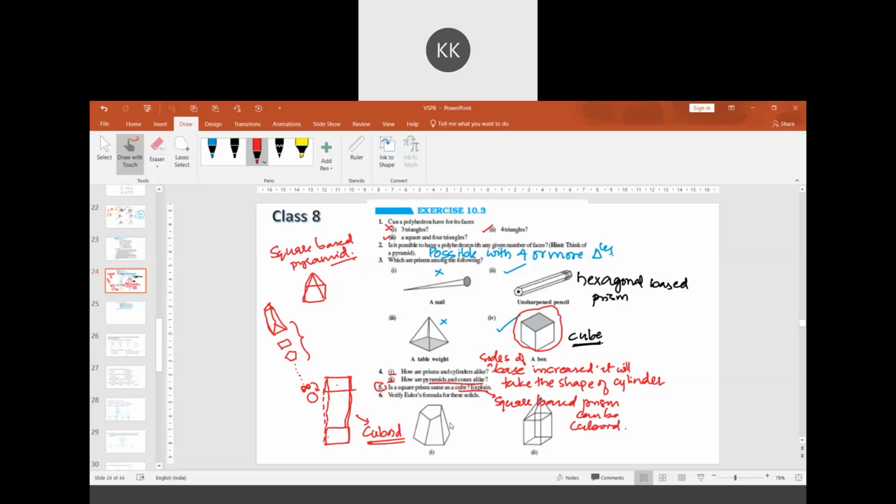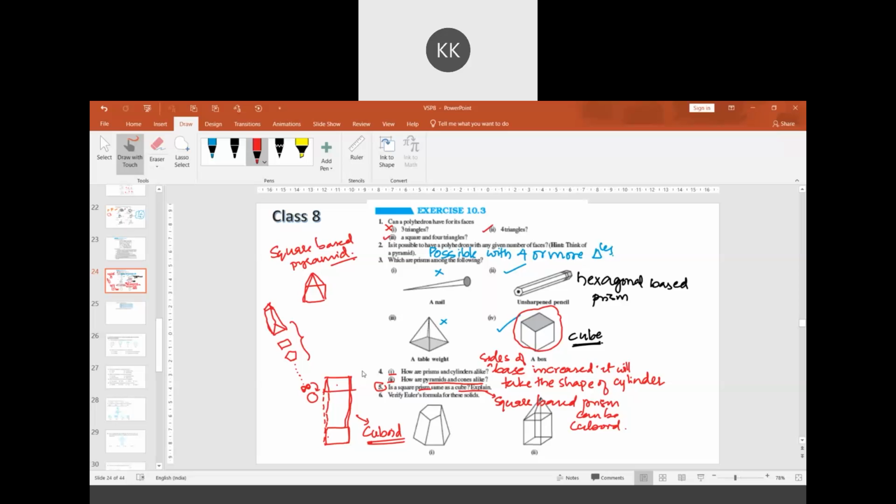So what is your answer now? Is the answer changed or does it remain the same? The question is: is a square prism the same as a cube?